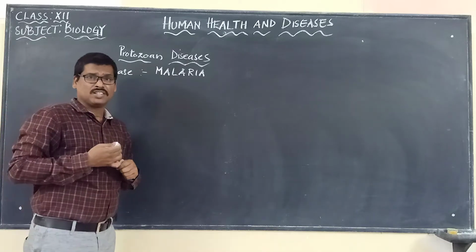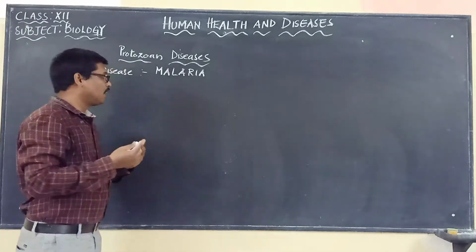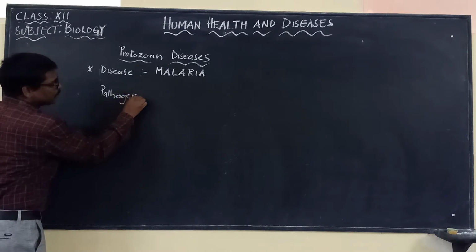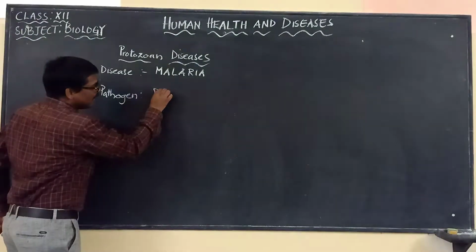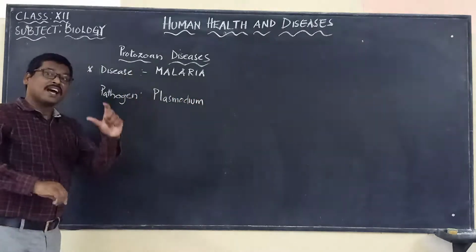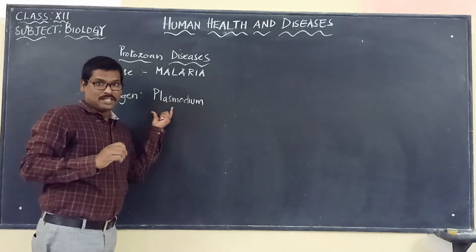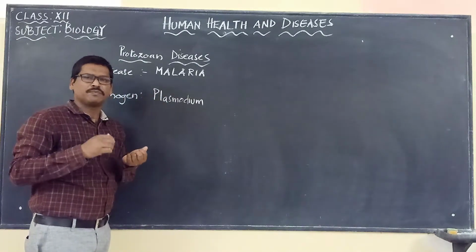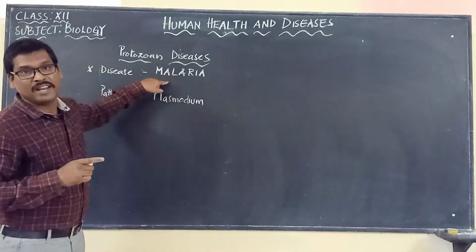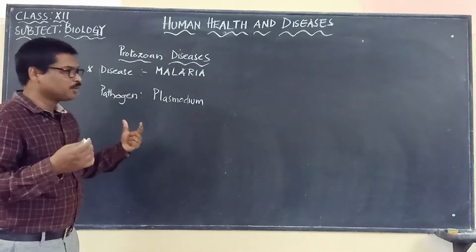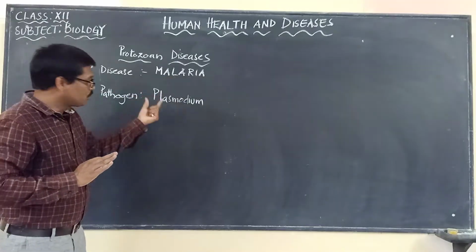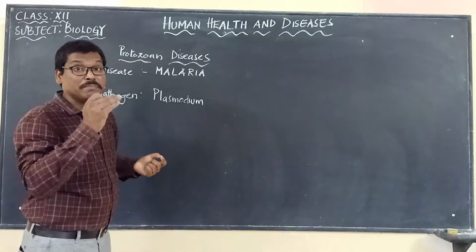Now, how is malaria caused, or what is the organism that causes malaria? The pathogen that causes malaria is called the plasmodium. There are different types of plasmodium species. In fact, let us say that there are 4 different types of plasmodium species which can cause malaria. But all together, plasmodium is a protozoan which causes malaria. So plasmodium is called the malarial parasite.